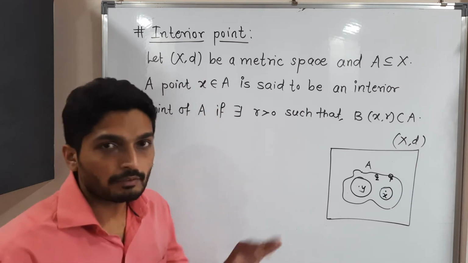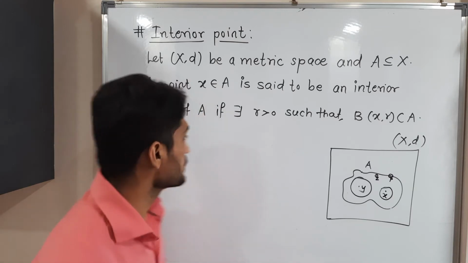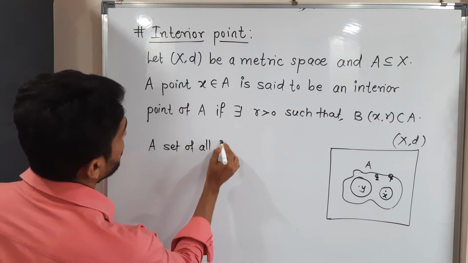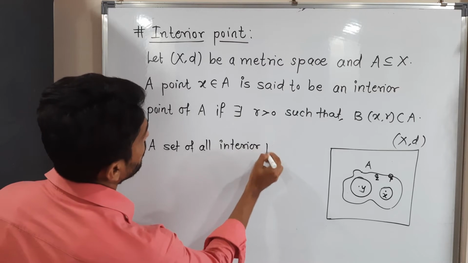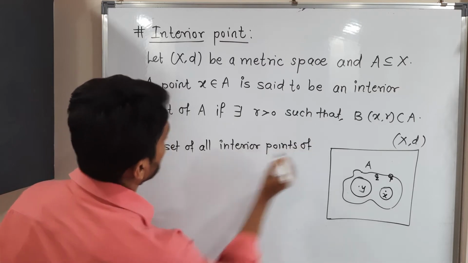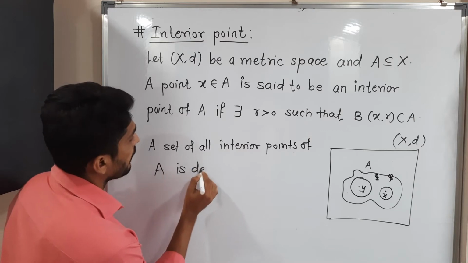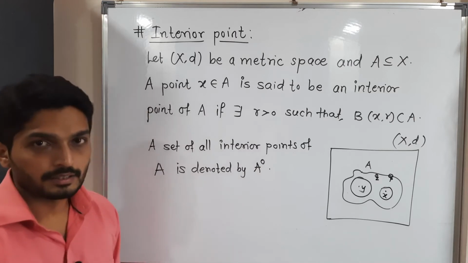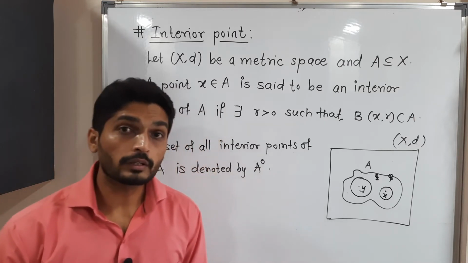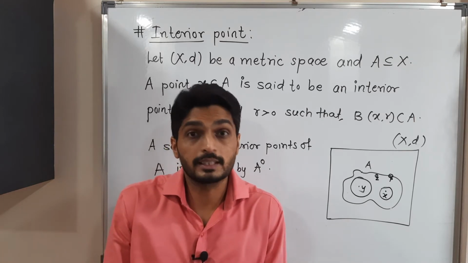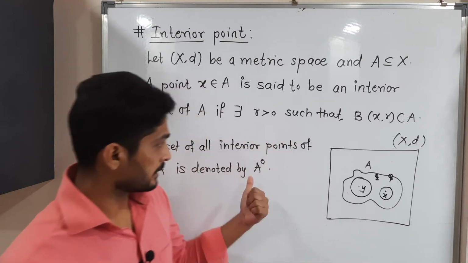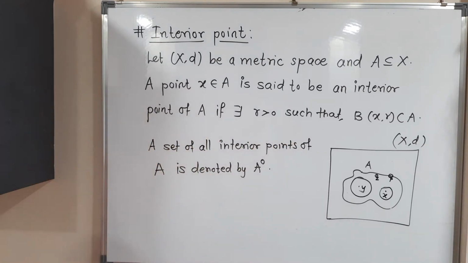See, after that we will discuss examples, but one important notation is that the set of all interior points of A is denoted by A interior, getting the set of all interior points. That means if we have some original set, we will find the interior points of that set, and the set of such interior points is denoted by A interior. You can make a screenshot of it. After that we will discuss a few examples.